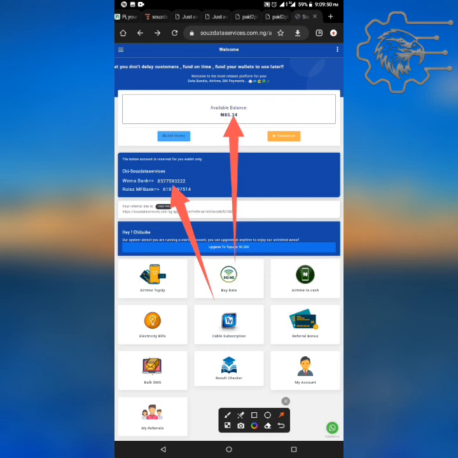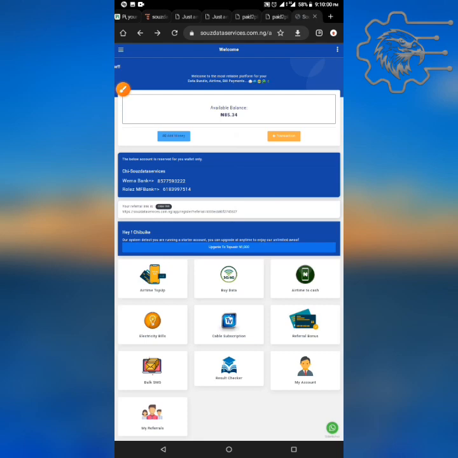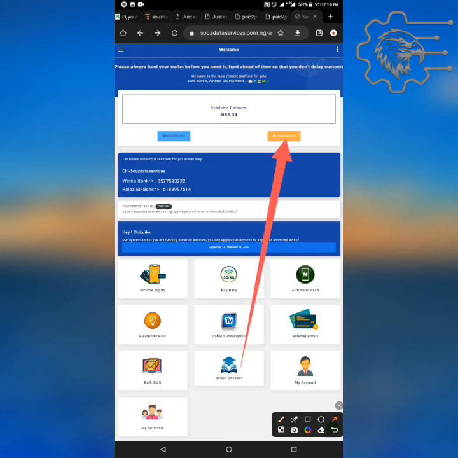But if you want to pay using your ATM, with your ATM number and ATM pin, you can click on add money and go through it. Once you make any transaction, it will appear in your transaction list. Just click on this transaction and it will open your transaction list.